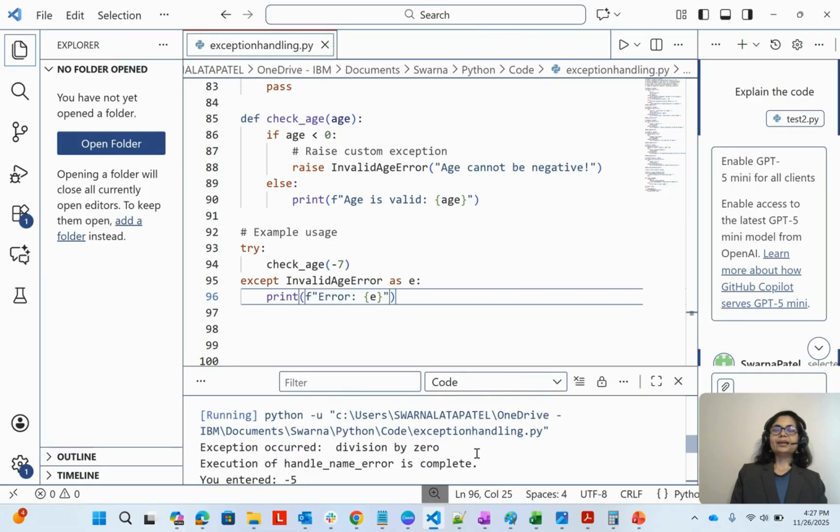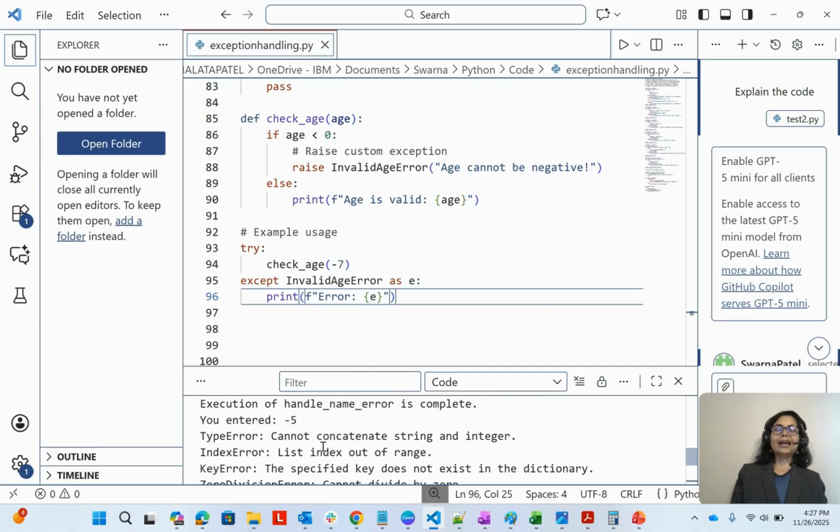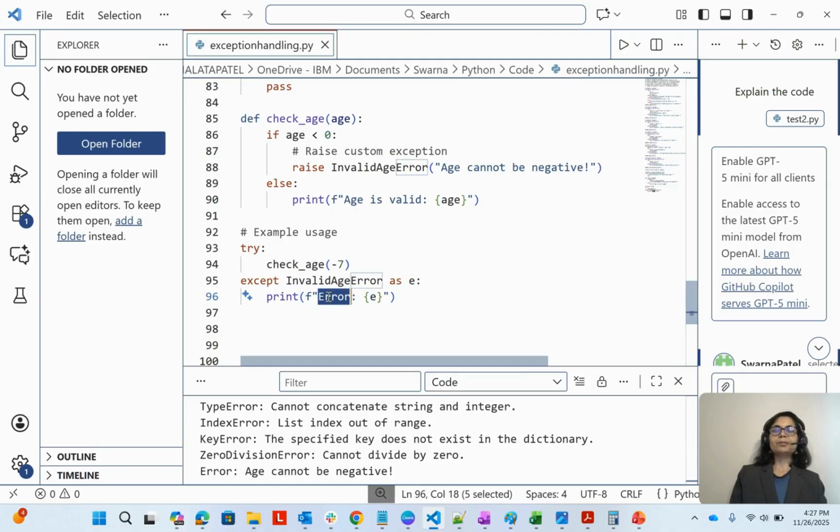You can see here that exception occurred, division by 0. Then execution of the handle name error is complete. This is a finally statement. Then you entered -1. Then type error, cannot concatenate string and integer. For the index error, list index out of range. For the key error, the specified key does not exist in the dictionary. Zero division error, cannot divide by 0, and this error, age cannot be negative. This is our custom error. It is coming from the error, and then age cannot be negative.